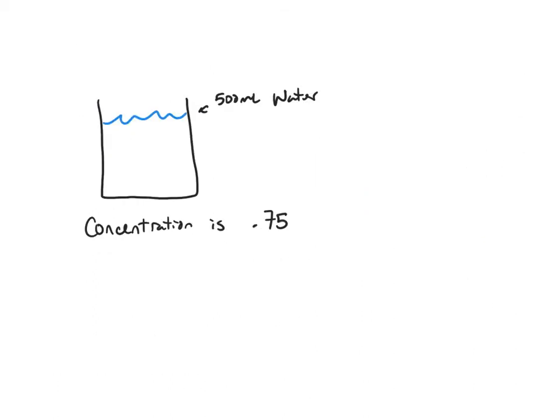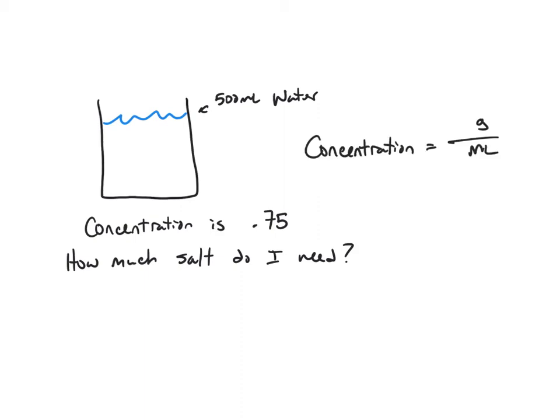I'm going to finish today's conversation with one more example, but instead of this time calculating the concentration, if I give you the amount of salt, I'm going to give you the concentration. I'm going to ask you, how much salt do I need to go into 500 milliliters of water in order to get the concentration to equal 0.75? So let's set up a formula that you can use time and time again where you can plug in the numbers and just solve. Here's the formula. Concentration is equal to the grams divided by the milliliters. And I will always give you two of these three things and ask you to solve for the missing one.